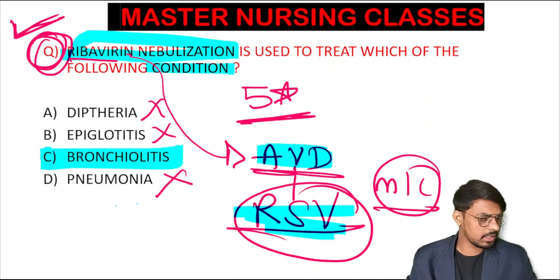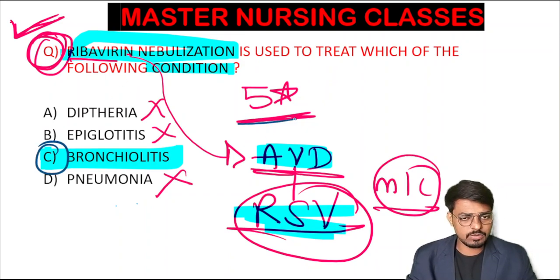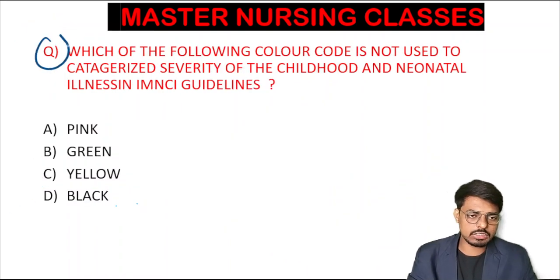So all of you who gave option C as the correct answer, very good, students. Bronchiolitis is where we are using the ribavirin nebulization. This 5-star question will come in the upcoming exams. Very important questions. Here is the next question.